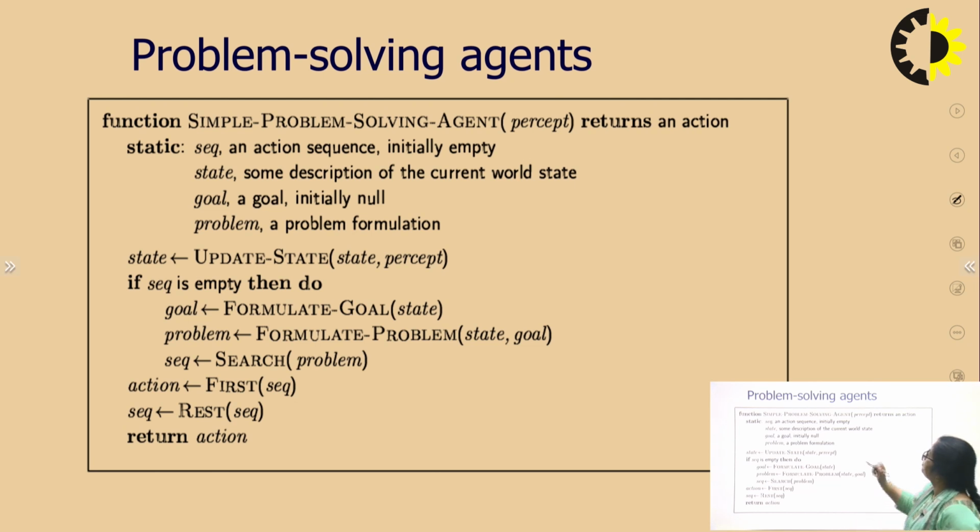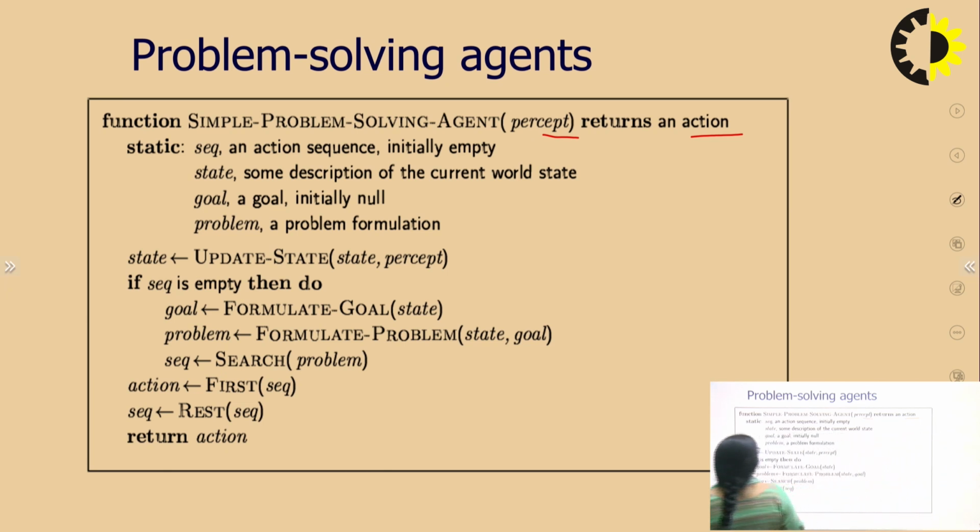So, what is our simple problem solving agent? It will perceive the environment. What is the input? The percept. What will it return? The action. We have an action sequence, and in the starting we have not yet done any action, so this is initially empty.